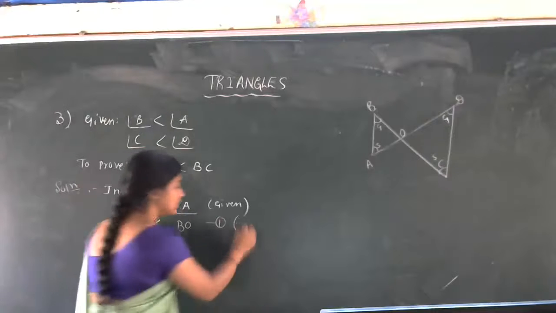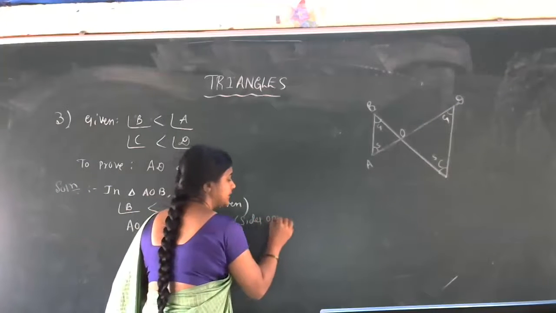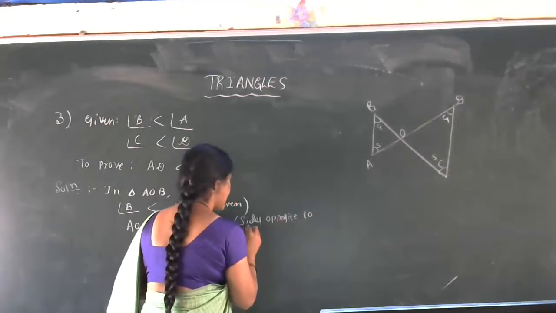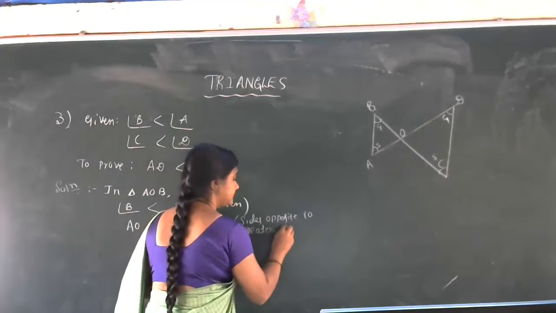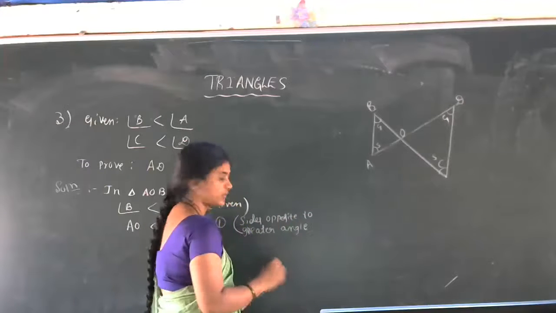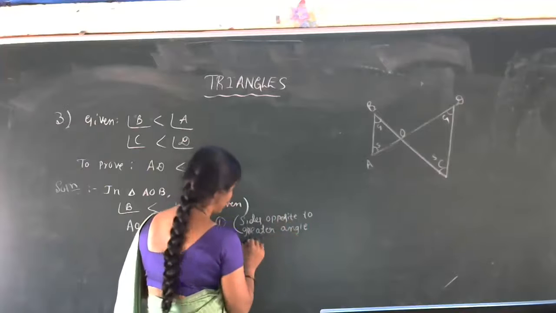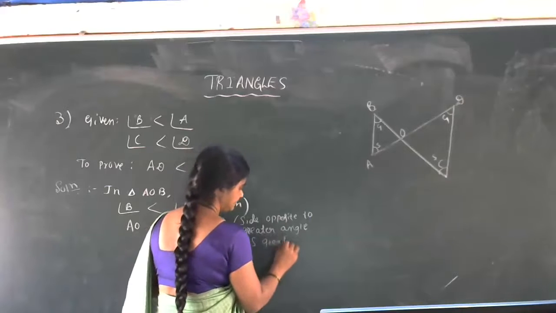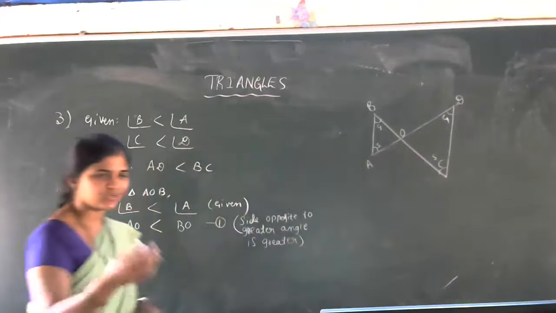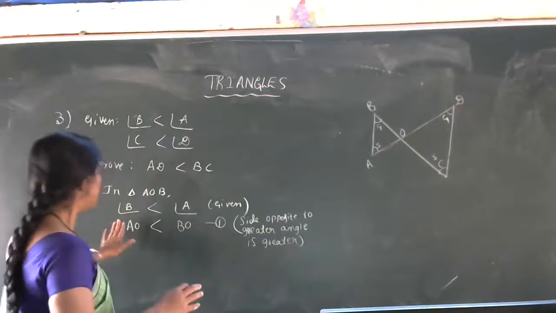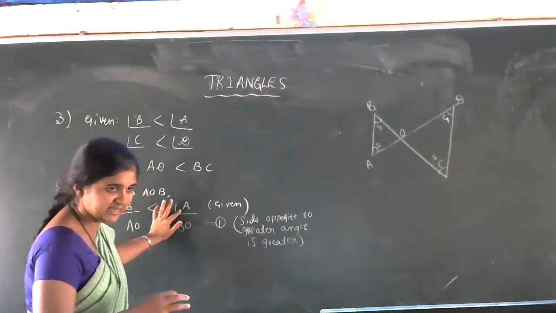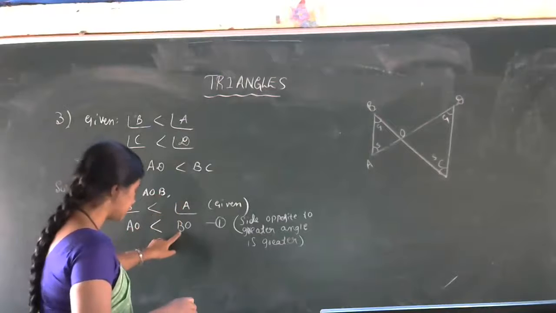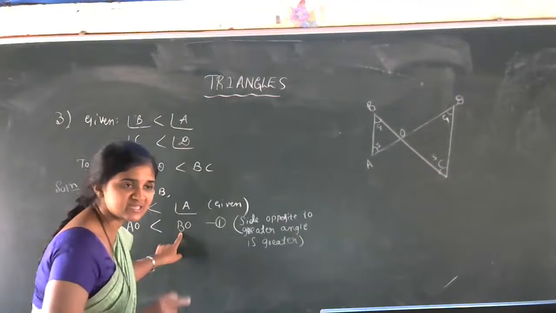Sides opposite to greater angle, or larger angle, whatever you can use. Sides opposite to greater angle is greater, or larger. So you can write the statement properly. Angle B less than angle A, it is given. So angle B's opposite side is AO. That is the smaller side compared to angle A's opposite side BO. This is equation number 1.